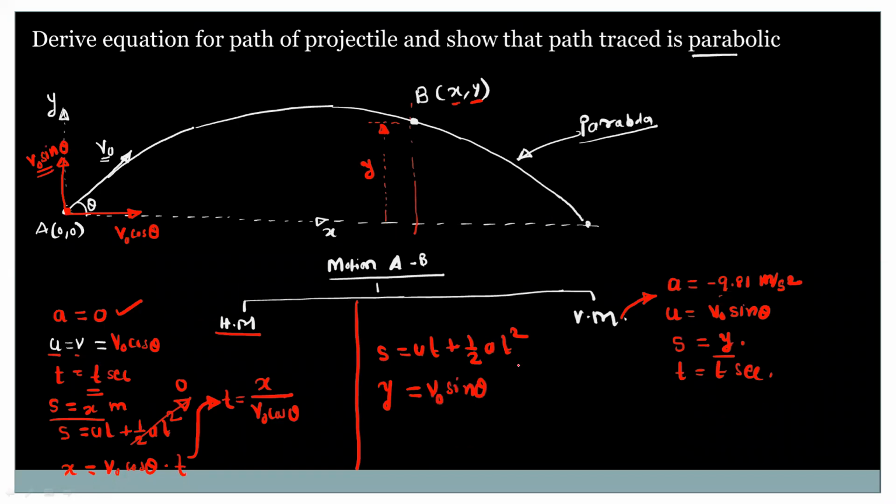Acceleration is negative, that is minus 9.81. So minus half into 9.81. And time is the same for horizontal motion and for vertical motion, so it is t square. Now from the first equation, put the value t is equal to x upon v naught cos theta in this equation, so this v naught sine theta into t. So we will get the equation.